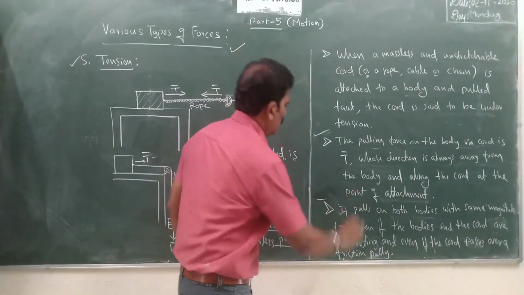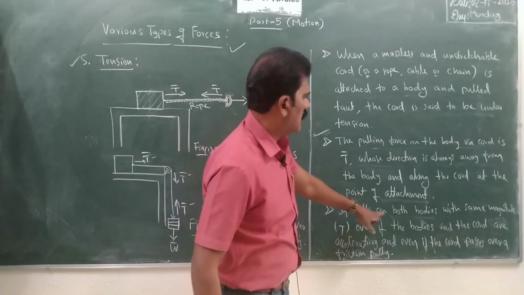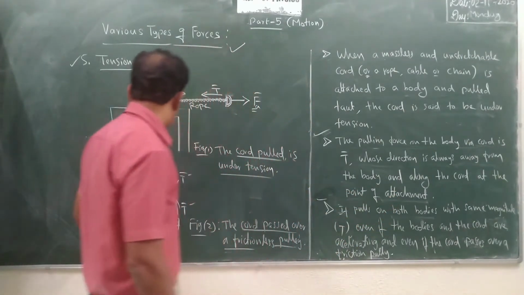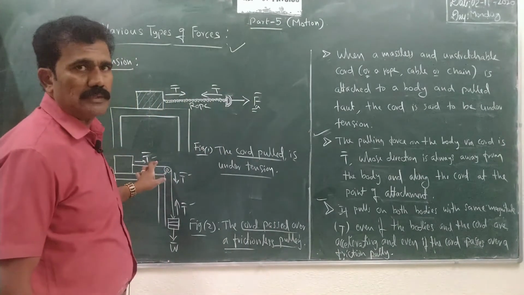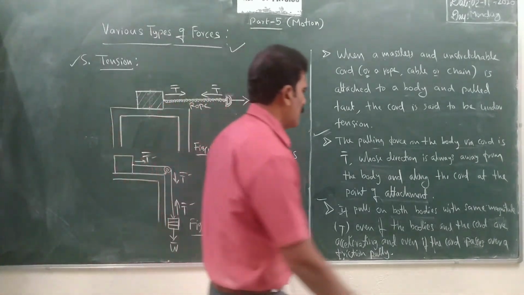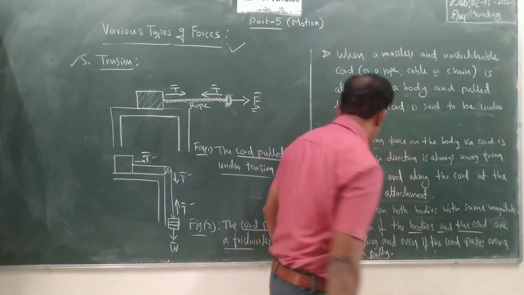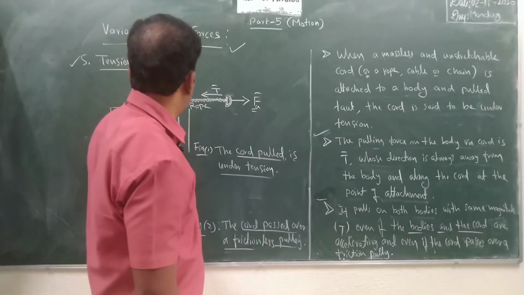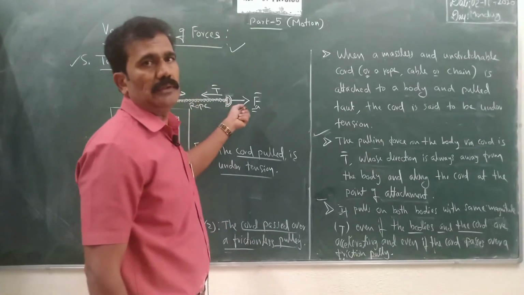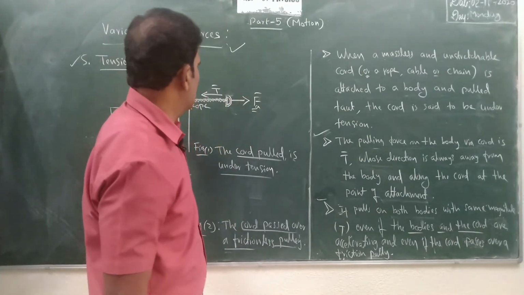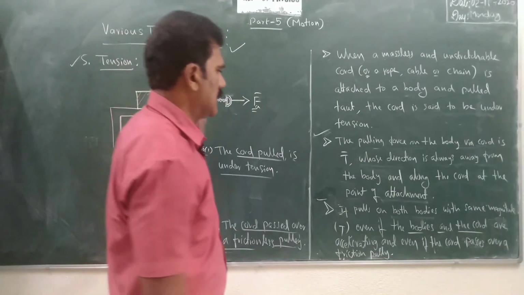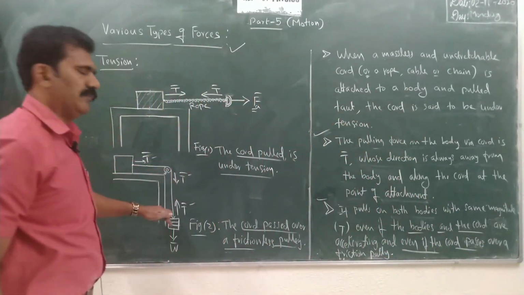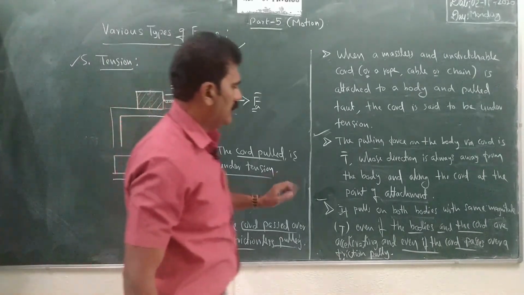Clear? Look at the next point. It pulls on both bodies with the same magnitude T. That means wherever you consider, the tension always has the same magnitude, even if the bodies and the cord are accelerating. Even if a force is applied to move the body so that it accelerates, T remains constant. The magnitude of tension remains constant even if the cord passes over a frictionless pulley. So the magnitude of T remains constant.